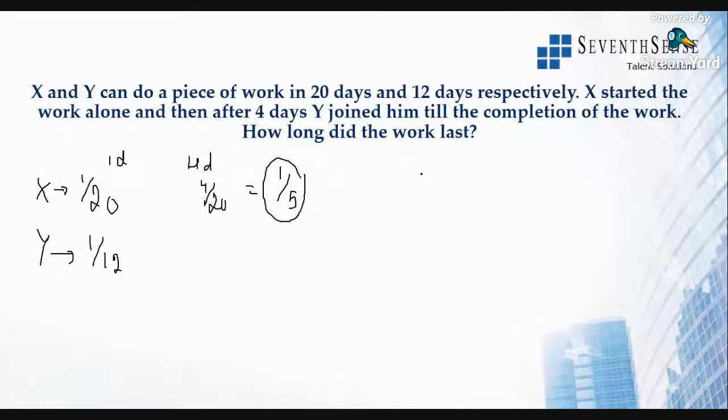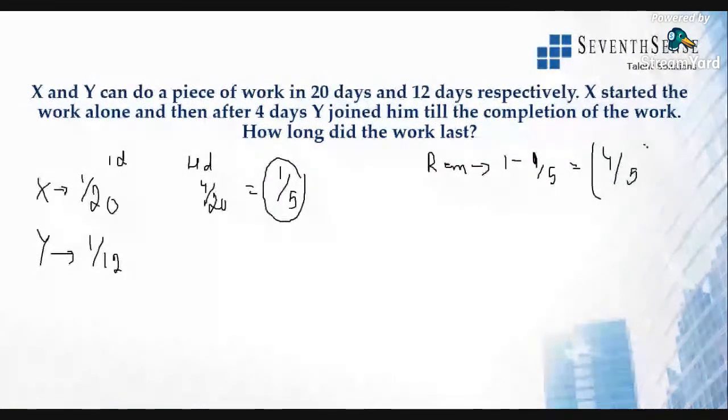What will be the remaining? Remaining work is nothing but 1 minus 1 by 5. This will be remaining is 4 by 5. All right. So remaining work 4 by 5 will be done by them together. So we'll just find out 4 days' work together. You can find out 4 days' work together, or you can add 1 day's work and then find out together. That also can be done. So we'll just find out 1 day's work together for both of them.